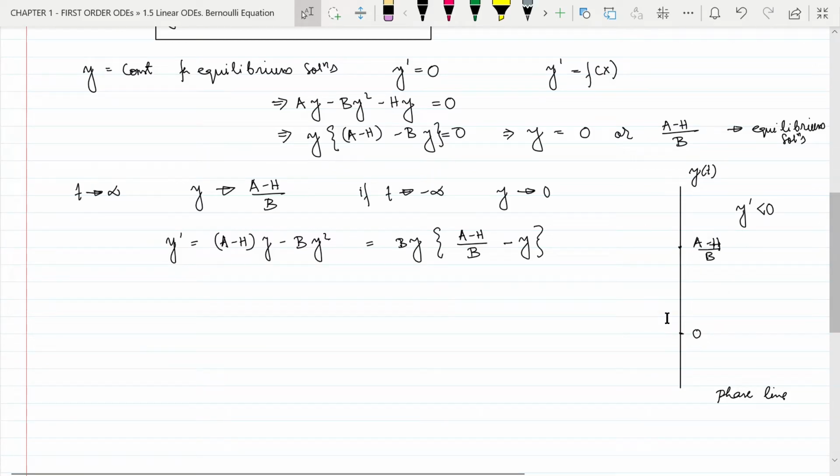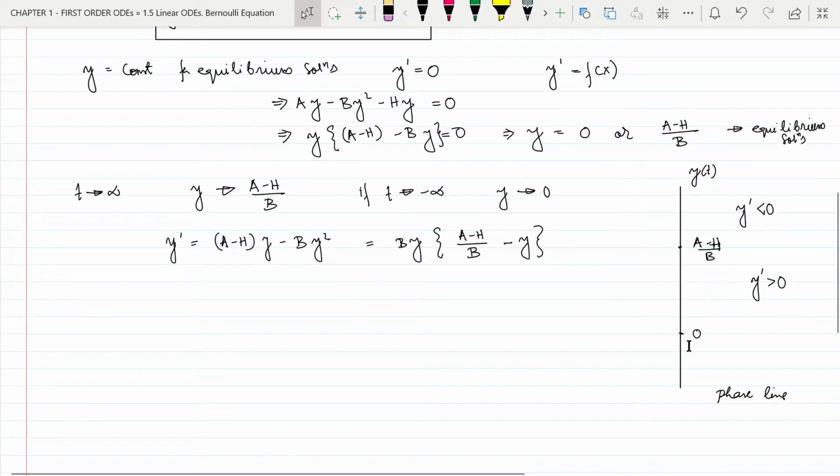For this middle portion, the value of y is between 0 and a minus h by b. So y is less than a minus h by b. So this y is less than this first term a minus h by b. So this curly bracket term is positive. This y is positive because y is above 0. So this whole term is positive. That means y dash is positive. So y dash is greater than 0.